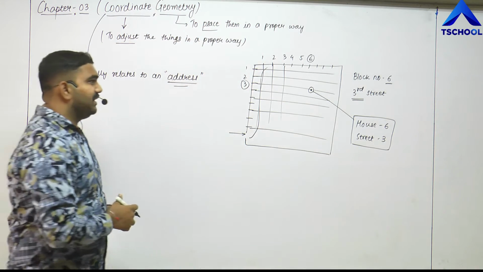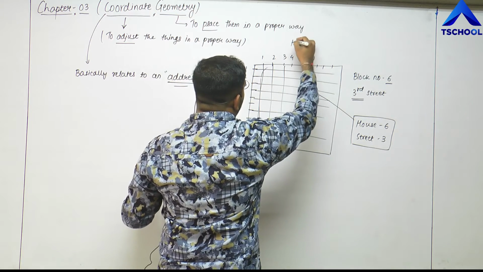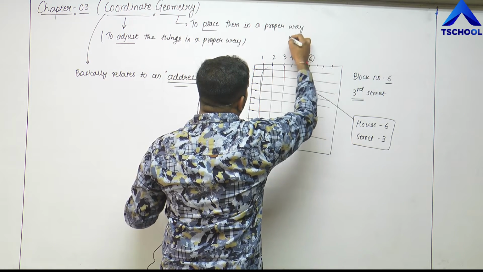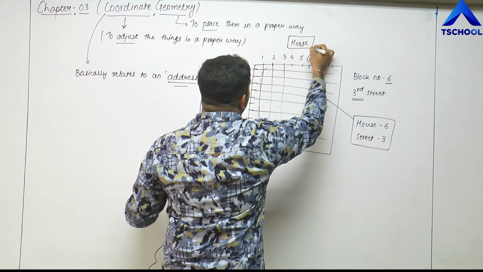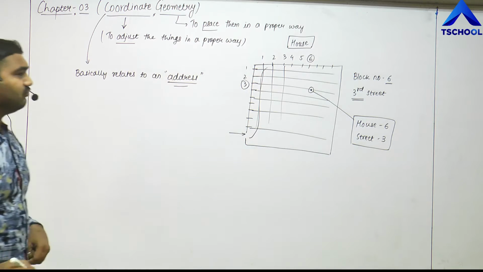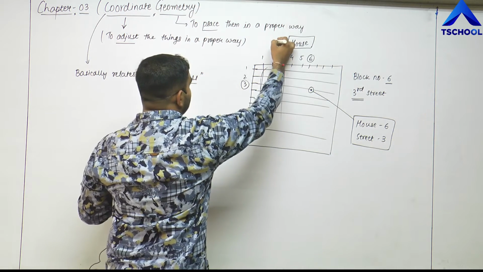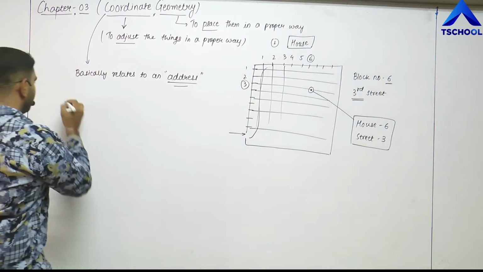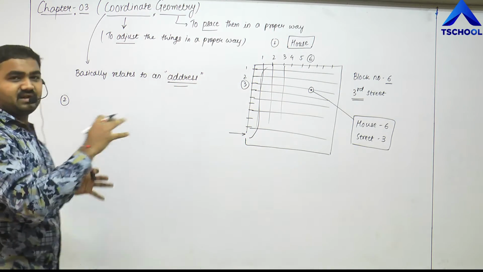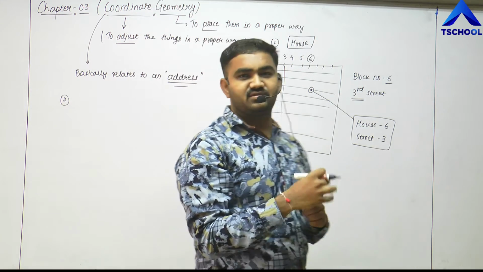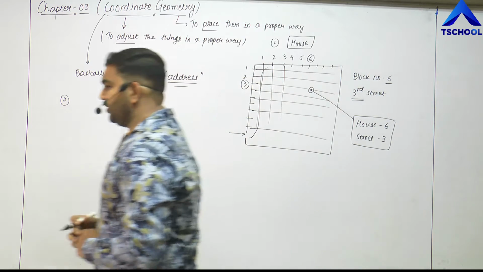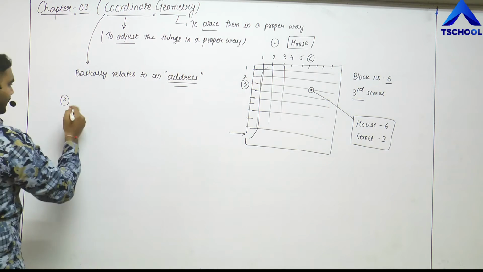For example, let me take another example. This was the first example of the house. Now you might have gone to watch a movie, right? This is the second example. See friends, these are random examples which lead us to the main topic, that is coordinate geometry, right? Movie.